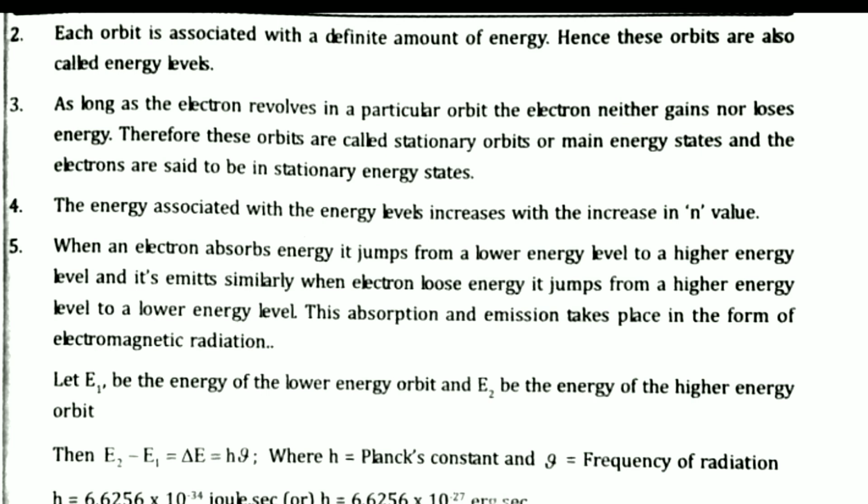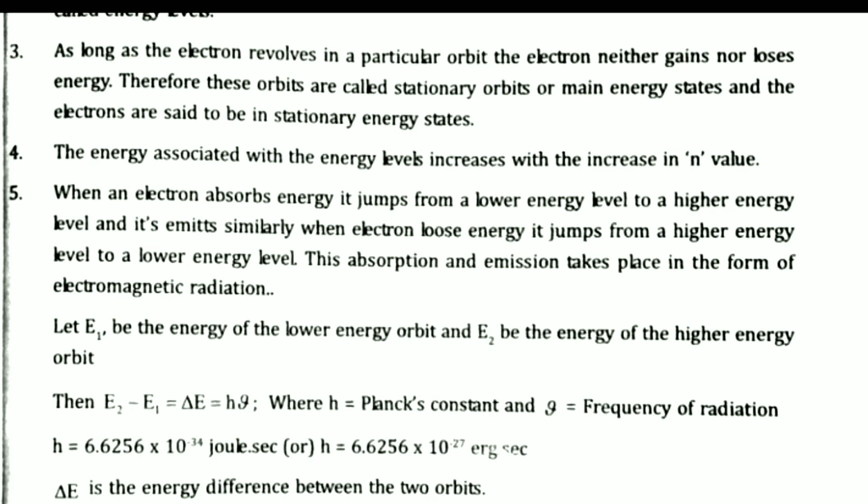The energy associated with the energy levels increases with the n value. If the n value increases, the energy of the shell increases. When an electron gains energy, it jumps into a higher energy state. When an electron comes from a higher energy state to a lower energy state, it loses its energy.